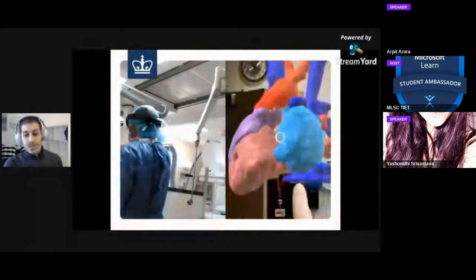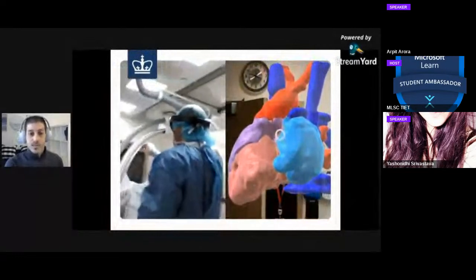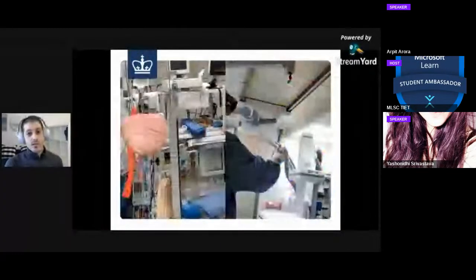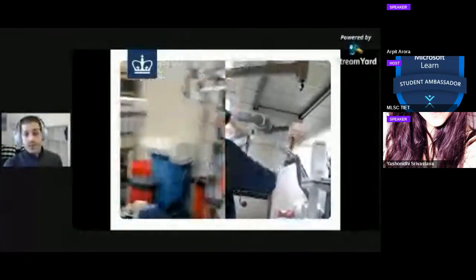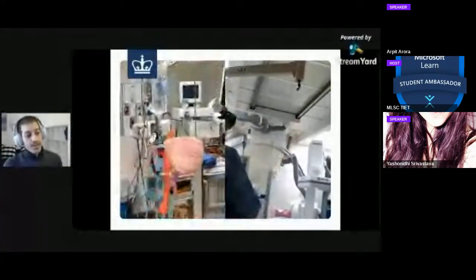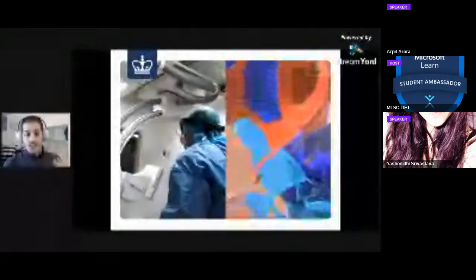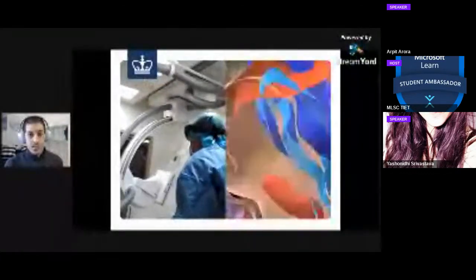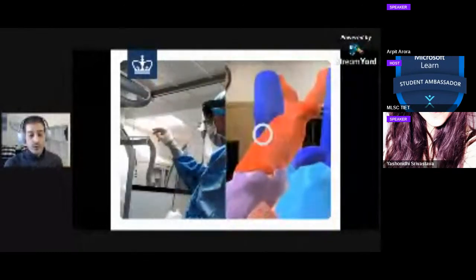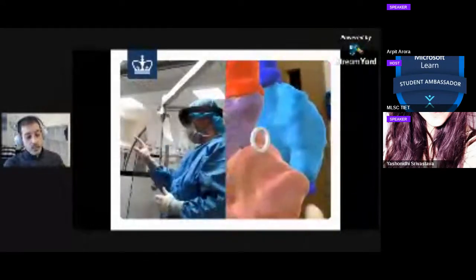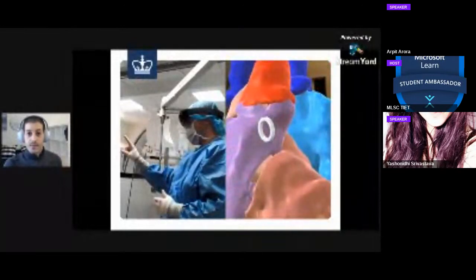Another example that is really close to my heart, and the pun is definitely intended here, is my thesis project back at Columbia University. We took CT and MRI scans, converted them into 3D models, and put them on these smart glasses called a HoloLens for the physician to wear, and basically the physician would get an inside look at the patient's anatomy in real time. It was an amazing experience. I got the opportunity to scrub into surgery and give the physician this 3D reference map of the patient's anatomy.